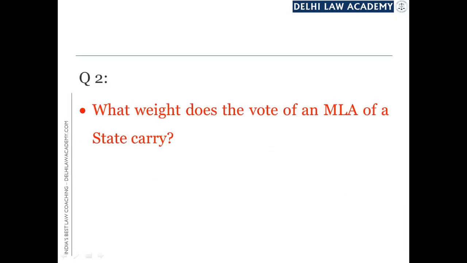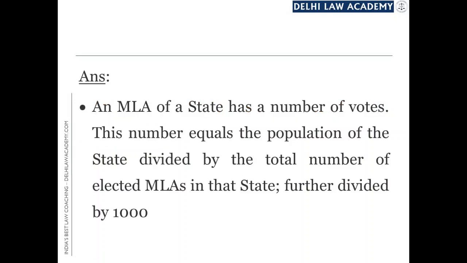Question number 2. What weight does the vote of an MLA of a state carry? When the MLA of a state, the member of Legislative Assembly of a state, casts his vote in the election of the President, the value of his vote is not 1 as is normally the case. This value is much larger than 1. How is this value to be computed?